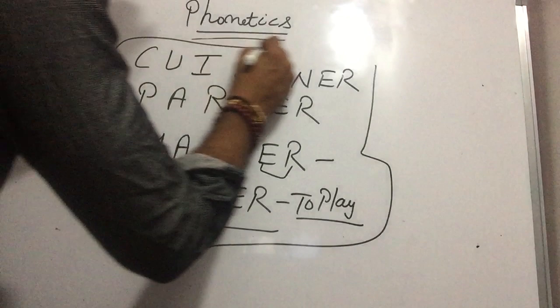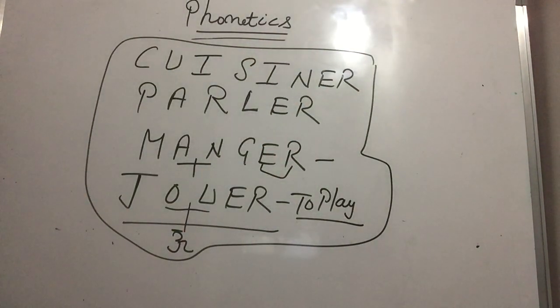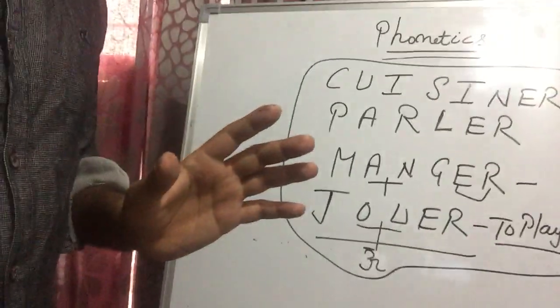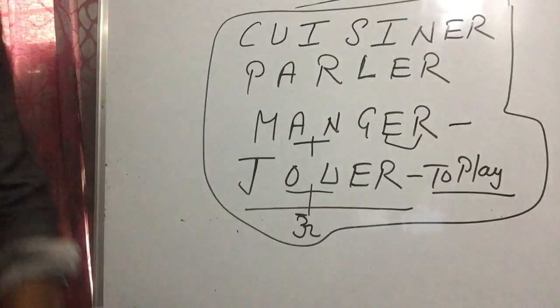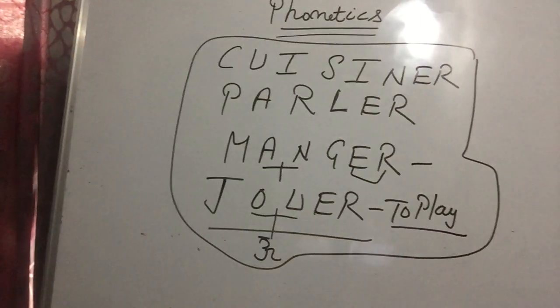So this is the concept we have done for phonetics. Tomorrow I will tell you, for example, if you're meeting people for the first time, how you can say how are you: comment allez-vous, comment ça va. And how you can reply, I am fine, I am good: très bien, je vais bien. So how we can say these things in the French language, tomorrow I will let you know, guys, what the basic conversation of the French language is. Is that clear?